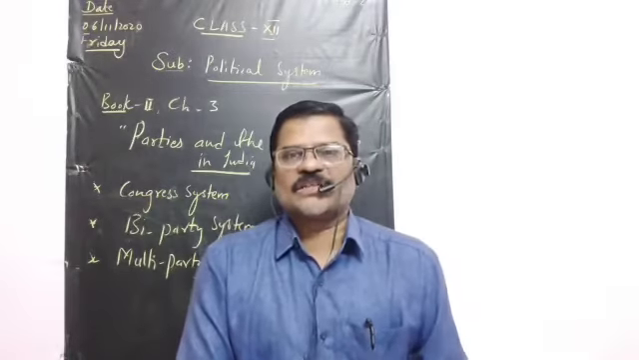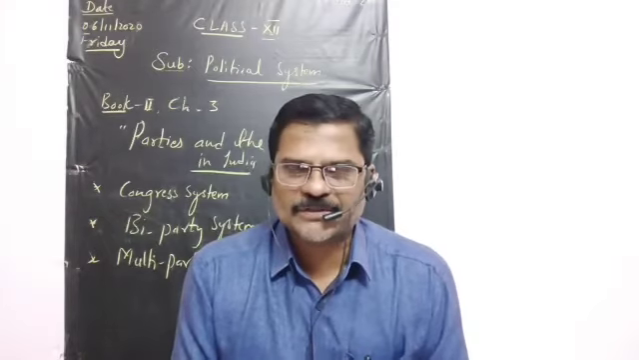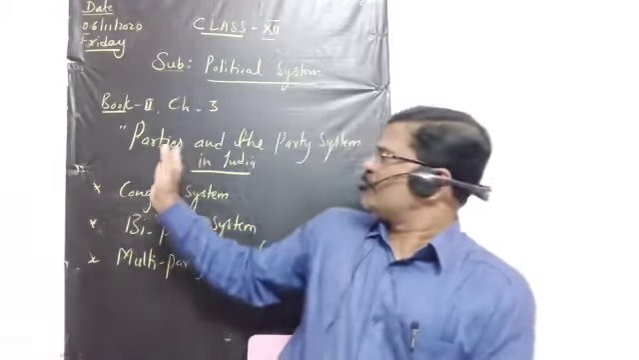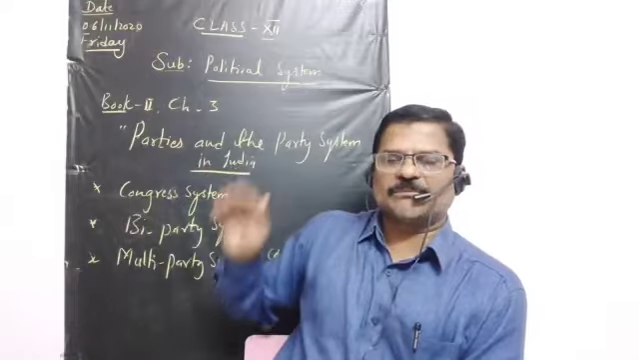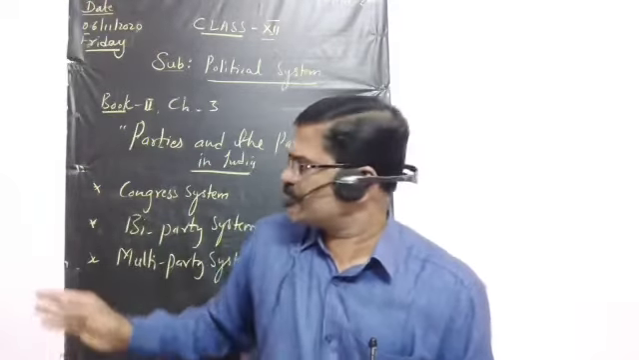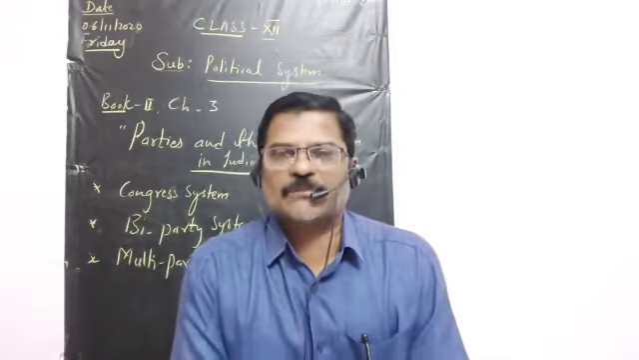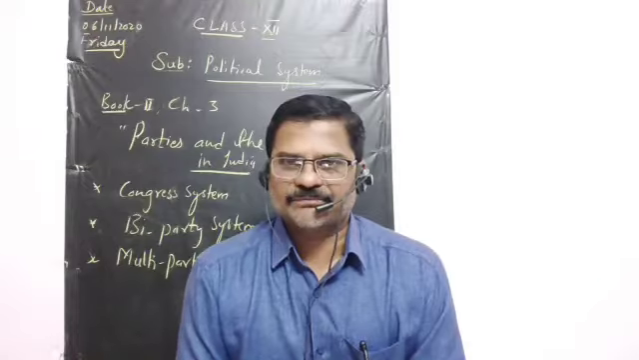So students, without wasting much time, I am going into the topics. The chapter name is Parties and the Party System in India, and the topics we are going to cover are Congress system, bi-party system, multi-party system or coalition system. Clear?